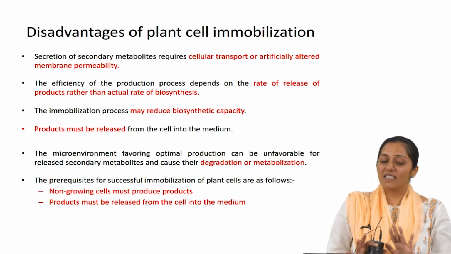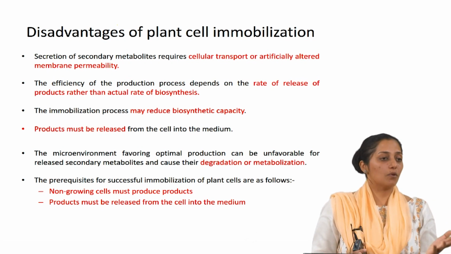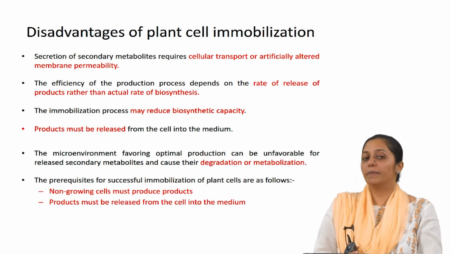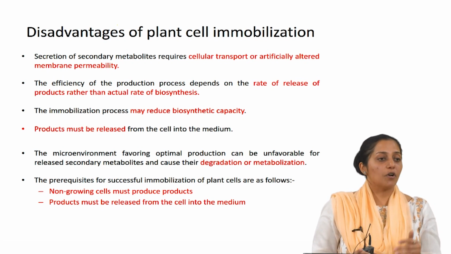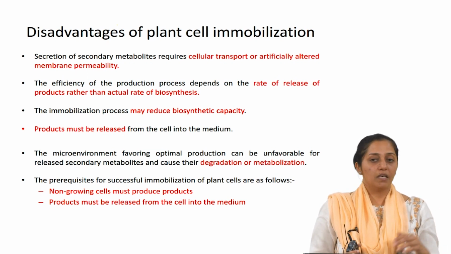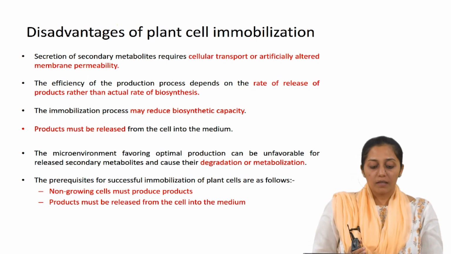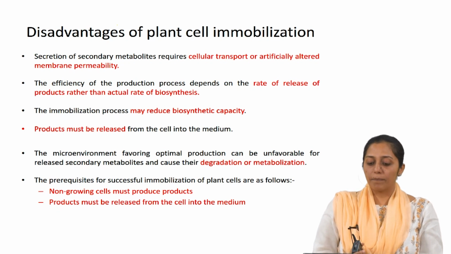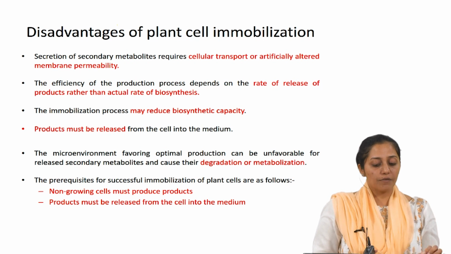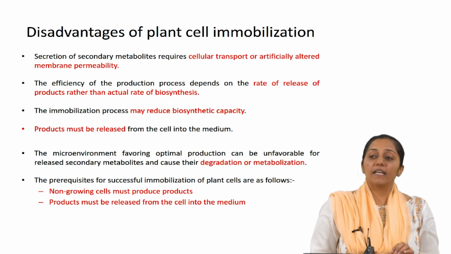Now this is the same whether it is plant cell or microbial cell. Products must be released from the cell into the medium, that is the prerequisite. The product has to come out, then only is the process continuous, with higher productivity, all that holds true. The microenvironment favoring optimal production can be unfavorable for the release of secondary metabolites, which may then cause what?